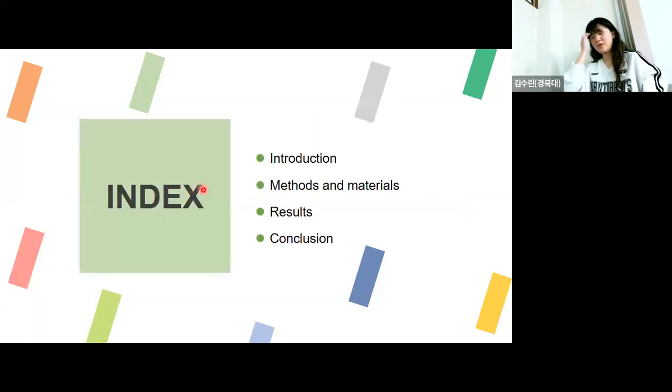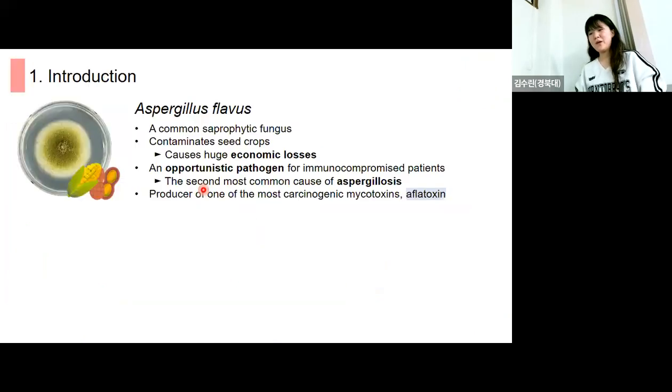So this will be my presentation index. So this paper is usually talking about two types of Aspergillus strains. First one is Aspergillus flavus. This flavus is a common saprophytic fungus that contaminates the crops. So they mainly cause huge economic losses to the agricultural industry.